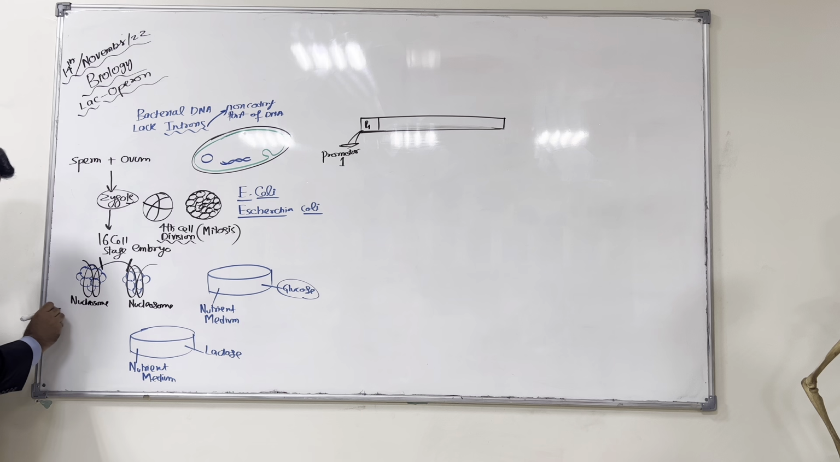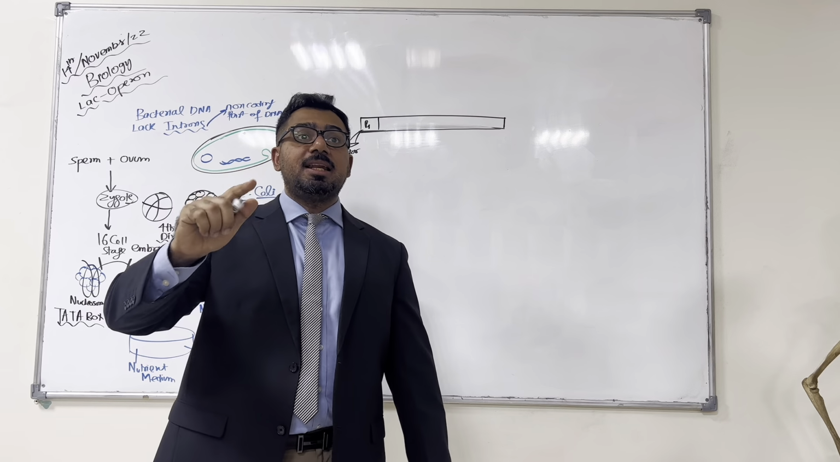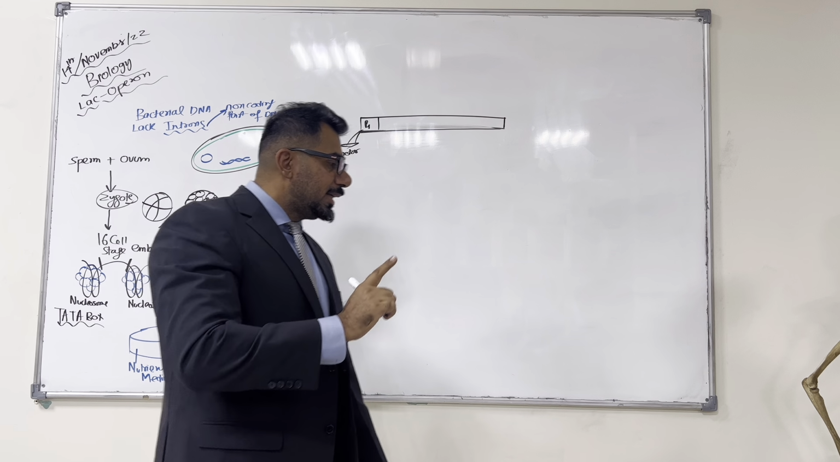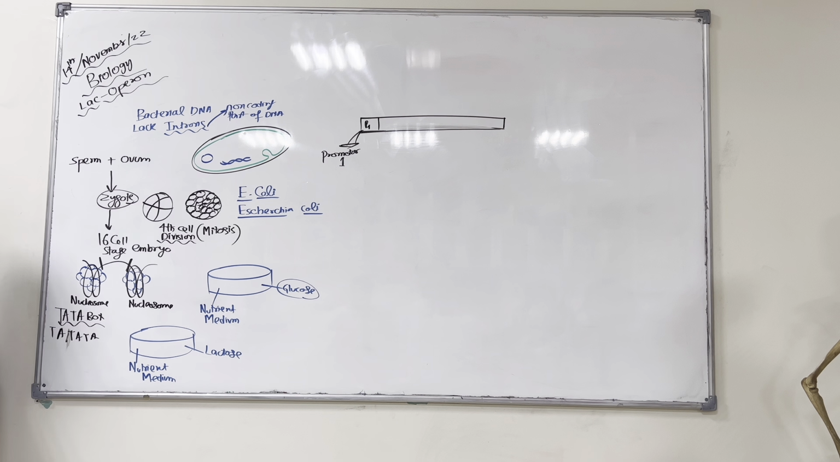Let me remind you guys. What is this? This is a sequence of nucleotides that has TA, TA, TA, TA. Repeat of TA, TA, TA, TA. Thymine, adenine, thymine, adenine in the DNA I'm talking about. This is called the Tata box. That is the repeat of TA, TA, TA. Right? It can be a different number over here.